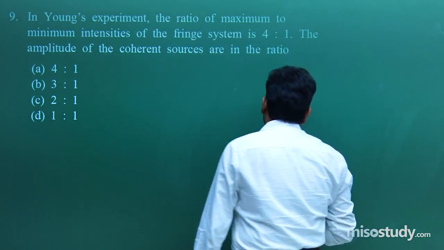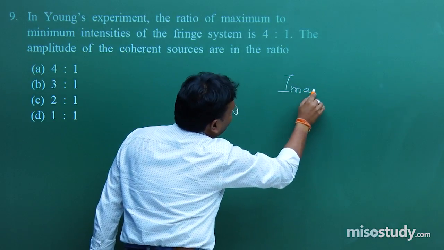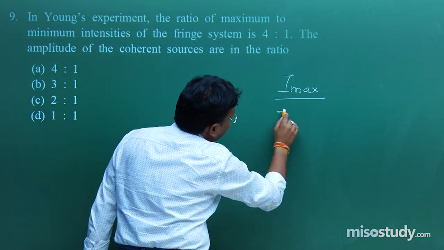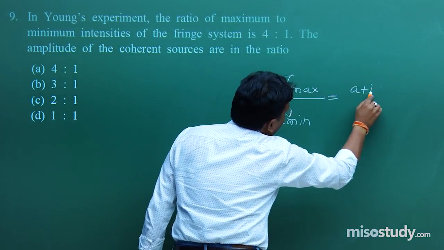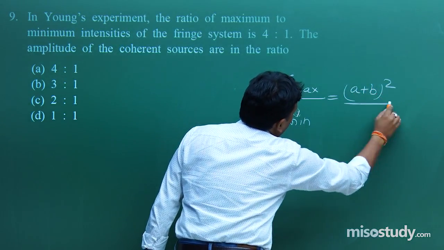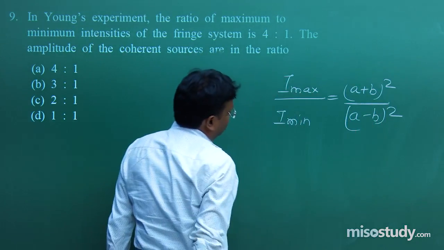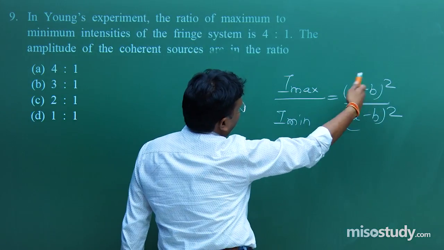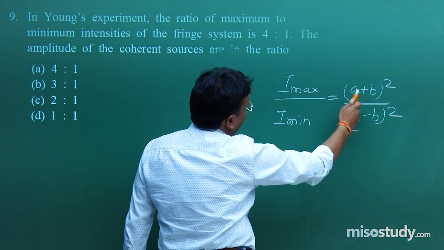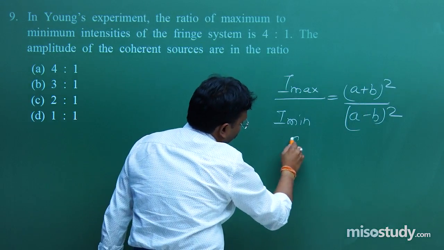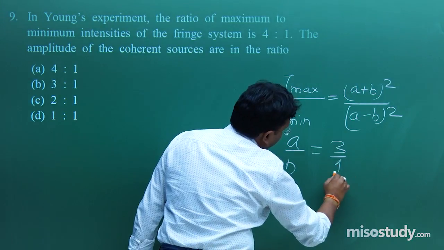Let me write down the simple results over here. I max upon I min is equal to (A plus B) whole square upon (A minus B) whole square, although just 2 minutes back I mentioned this result. Once you solve it by the same method, you get square root of 4, that is 2, so (A upon B plus 1) upon (A upon B minus 1). Once you solve it, you will get A upon B is equal to 3:1.